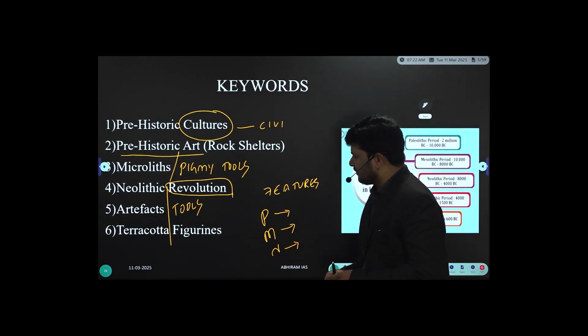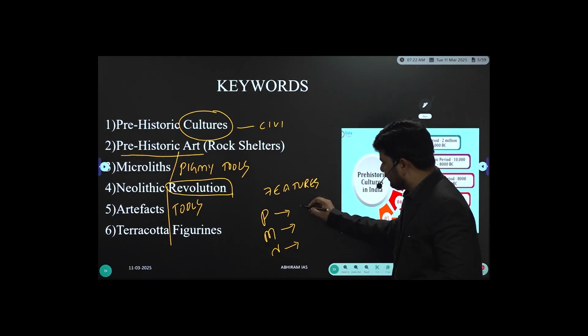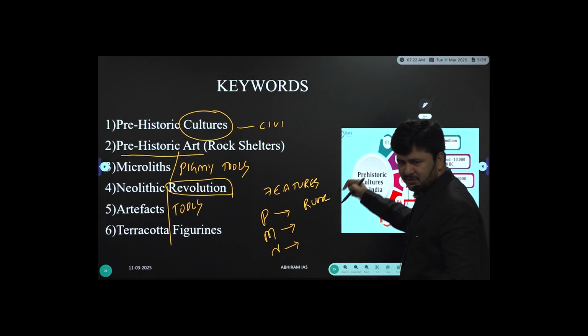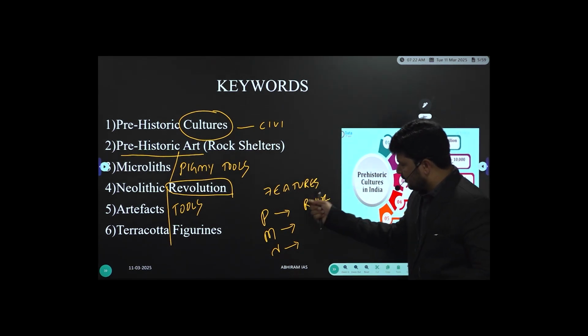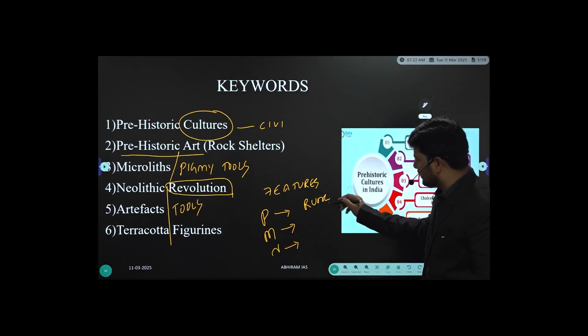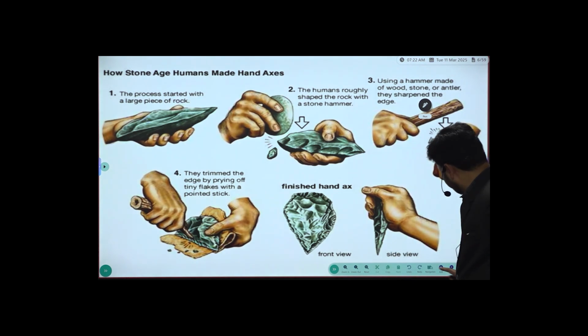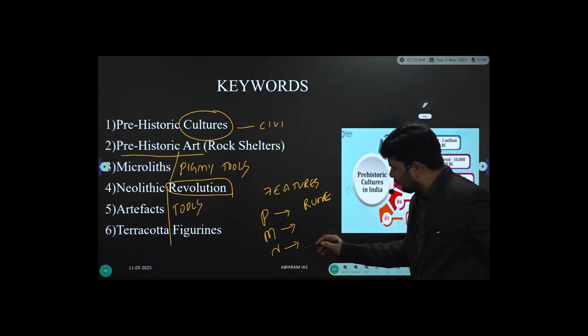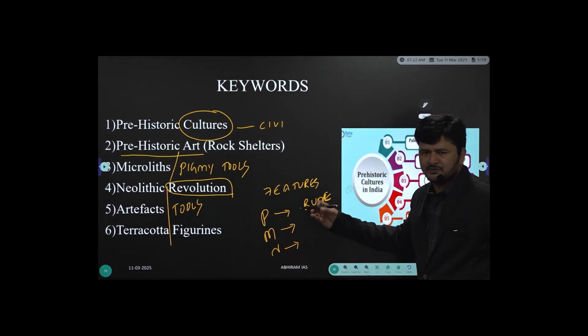So Paleolithic, when you observe tools in Paleolithic cultures, the Paleolithic tools, they're very rude in nature. You have to observe in subsequent classes and subsequent slides. So you have to observe. In the Paleolithic period, the tools were rude in nature, very primitive. By the time you go to Mesolithic, we found that a little bit of technology was used.